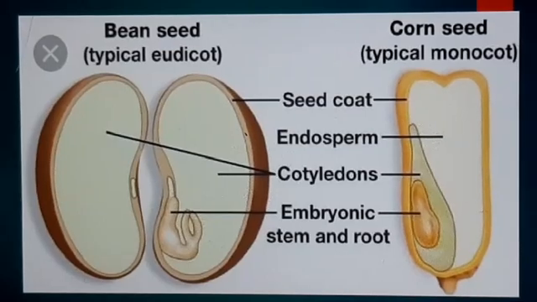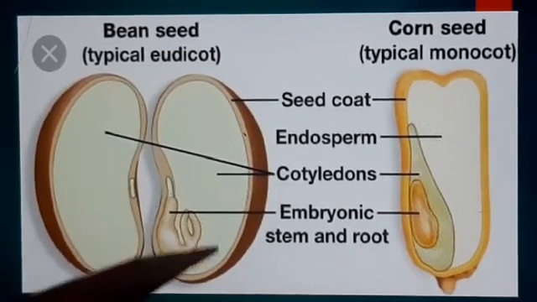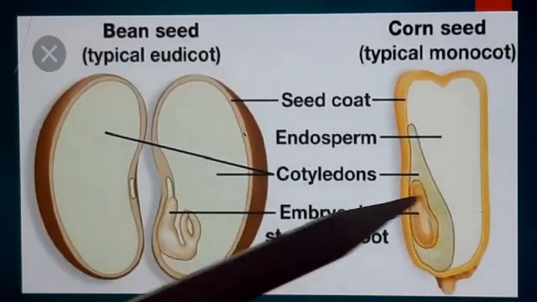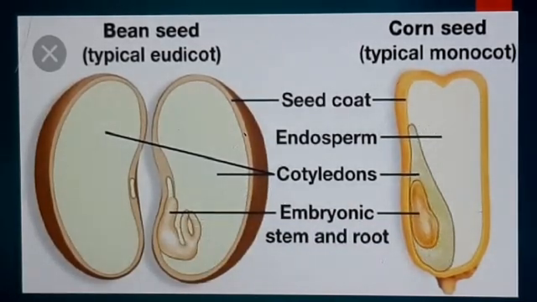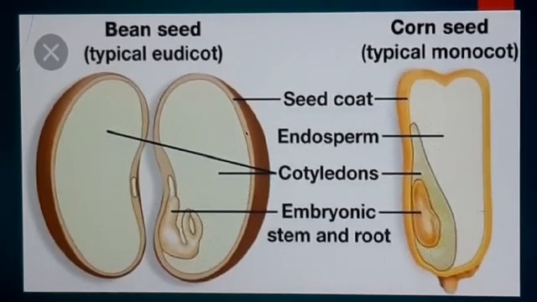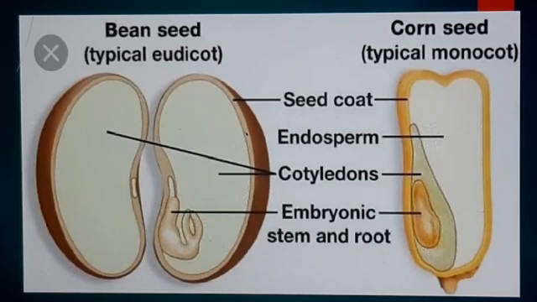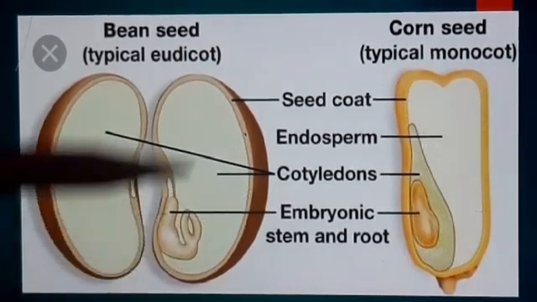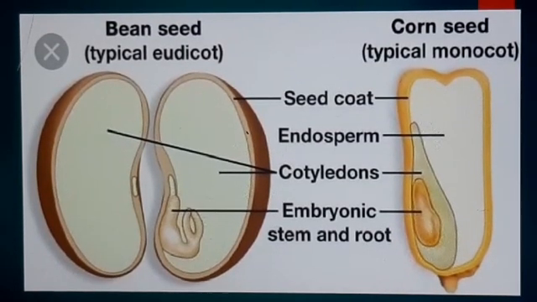Then the second part of your seed is the embryo. See, you can observe here in this dicot seed, this is the embryo, and in monocot seed, this is the embryo. Okay, so what is the embryo? It is the tiny structure which is present at the base of the seed leaves. Okay, and seedlings grow from the embryo. Seedlings means the plumule and the radicle, they grow from this embryo part only. Okay, and the embryo itself consists of 2 main parts.